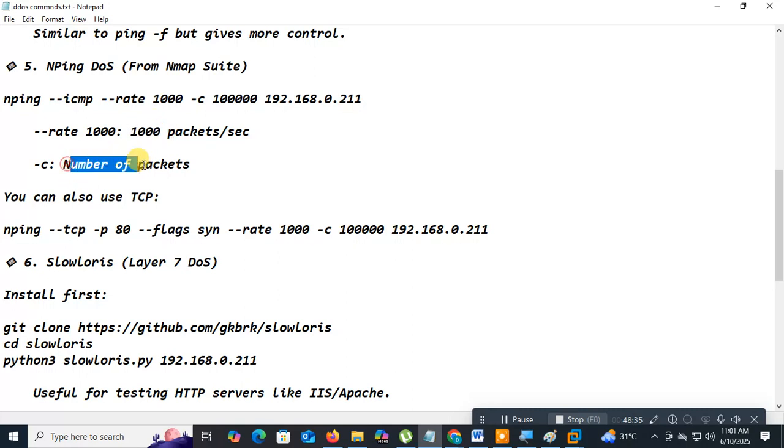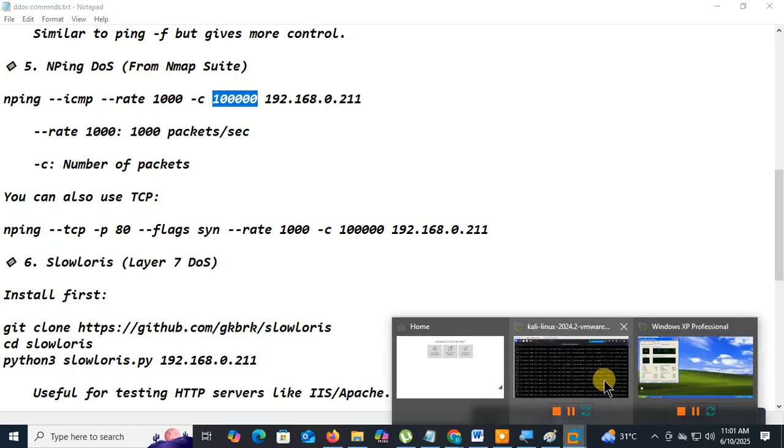What is the size of the packet? How many number of packets? This is a rate, meaning how many packets per second. 1000 packets. How many packets need to send? 1 lakh packets to the target. Then what happens here? It will go down.